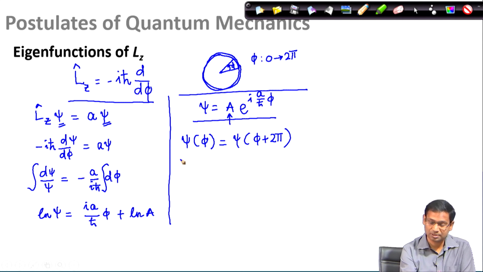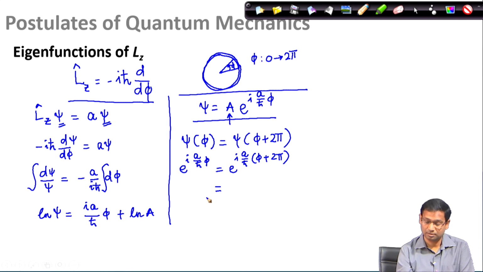When I impose this condition, I see that on the left hand side I have e to the power i a by h bar phi, equal to, on the right hand side, e to the power i a divided by h bar times phi plus 2 pi.